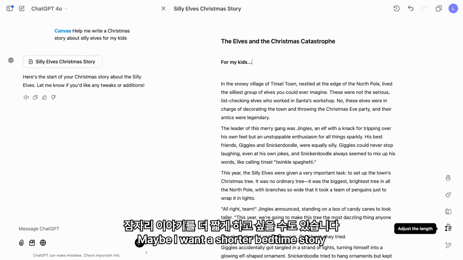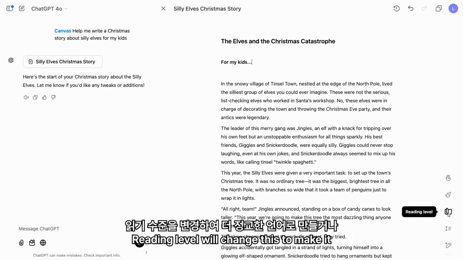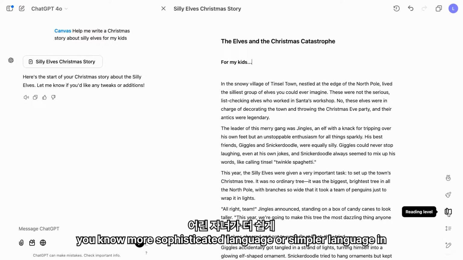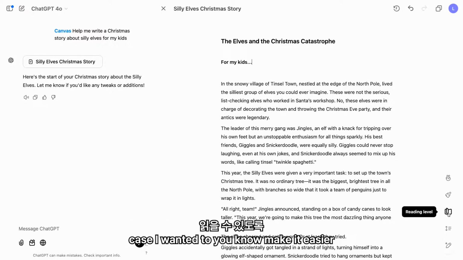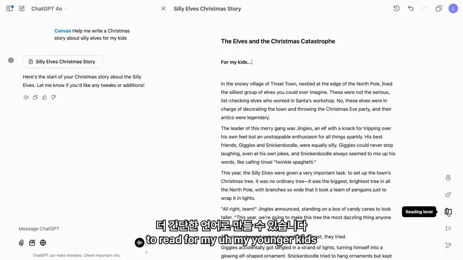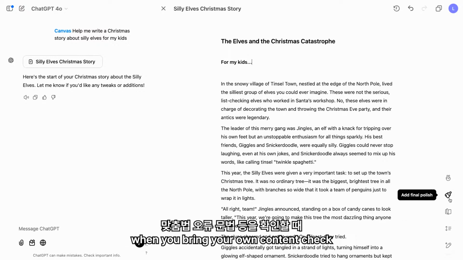Maybe I want a shorter bedtime story. Reading level will change this to make it more sophisticated language or simpler language, in case I wanted to make it easier to read for my younger kids. Add final polish is really helpful, especially when you bring your own content.